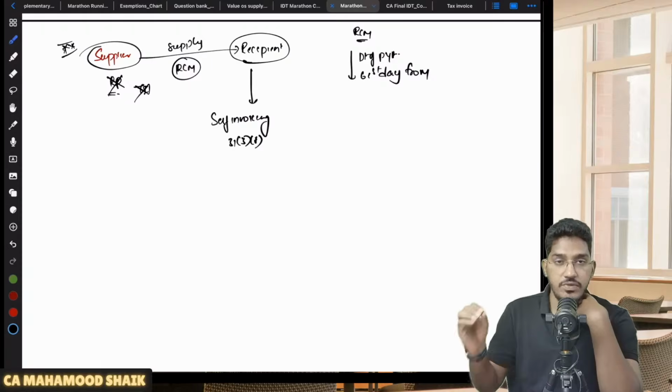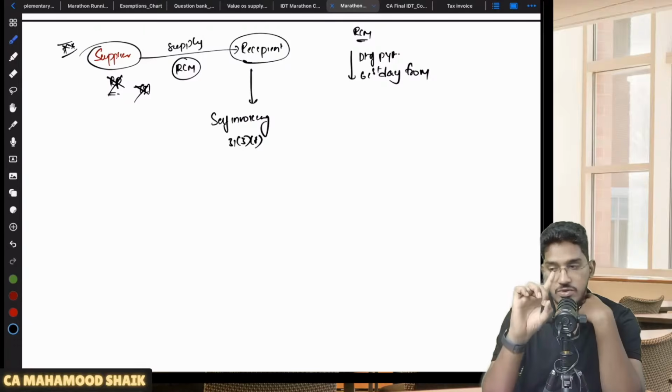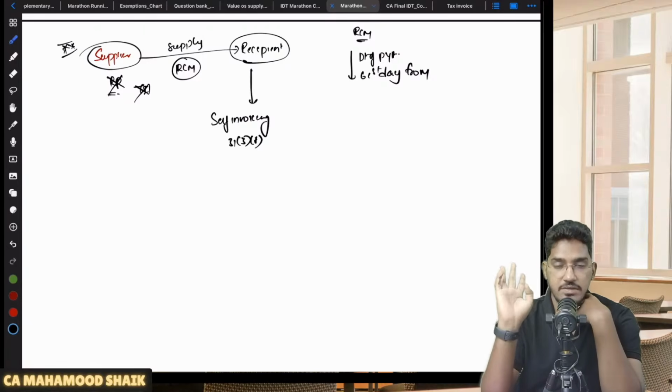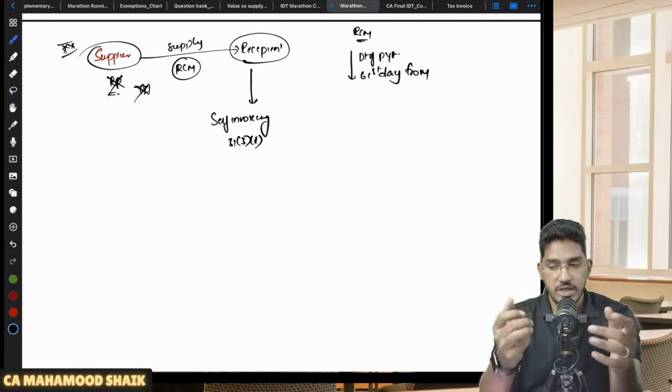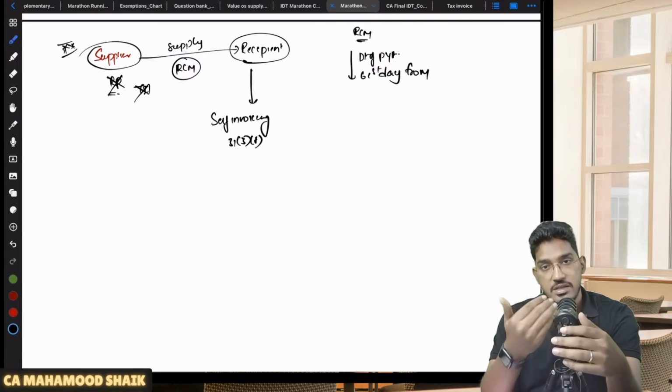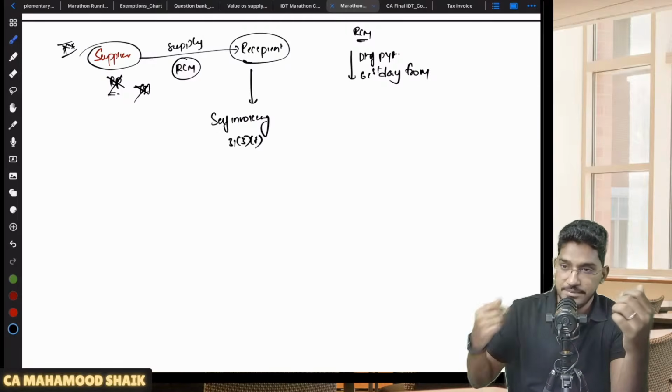So in case of supply of goods or services under reverse charge mechanism, if the supplier is already a registered person, the supplier will give a tax invoice. But section 31 subsection 3 clause F says that in case you are a recipient who is receiving the supply under reverse charge mechanism, but your supplier is an unregistered person, he will not give any tax invoice. In that case, the recipient himself has to do self-invoicing under section 31 subsection 3 clause F.